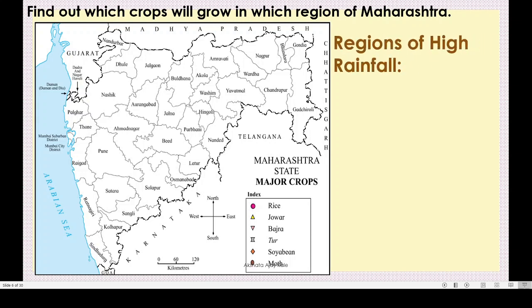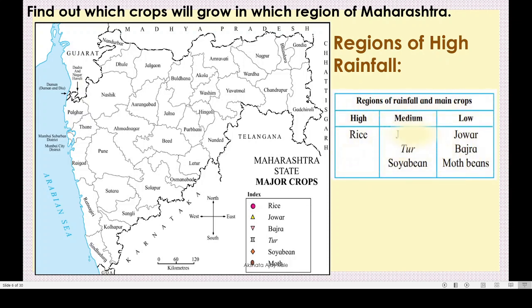Regions of high rainfall. Here one table you can see. See this, regions of rainfall and main crops. In high rainfall areas we grow rice because it is a kharif crop or jirayati crop. Or jirayati agriculture we say.